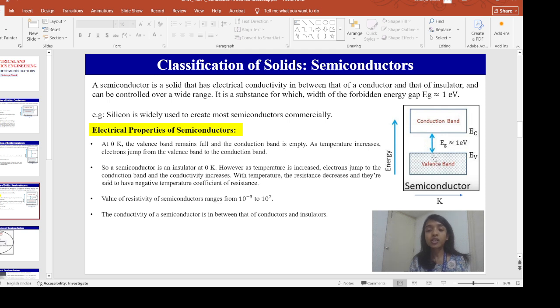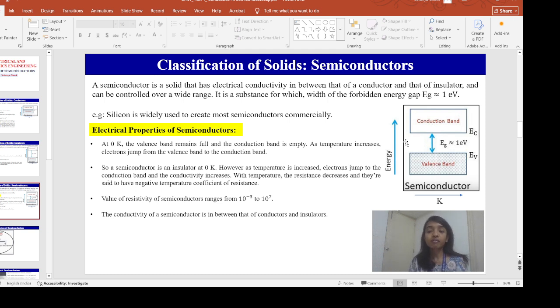It means that with increasing temperature, my resistance will decrease. That is why it is called negative temperature coefficient of resistance.